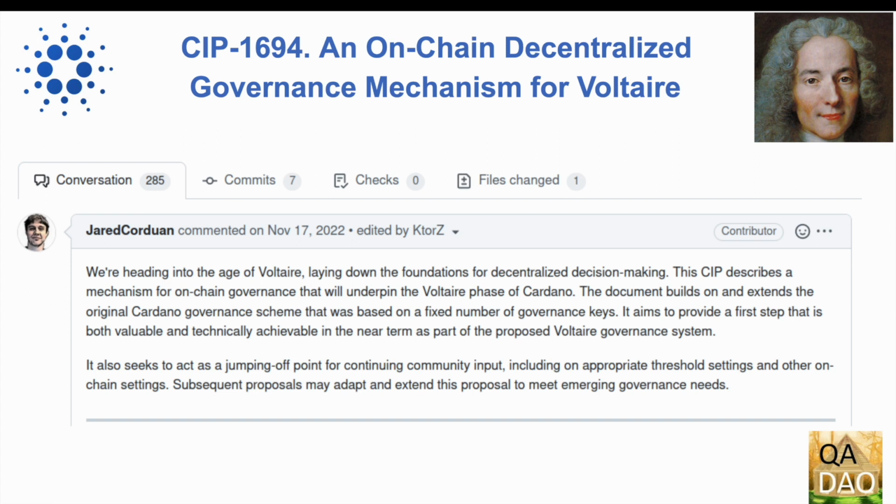Gerard Gordon of Input Output Hong Kong posted the initial comment as an introduction or statement of intent for CIP-1694. The focus of the CIP as a mechanism for on-chain governance is highlighted. This mechanism extends the current Cardano governance setup where a fixed number of keys are held by stakeholders from IOG, Cardano Foundation and Emurgo. The intention is to engage community input on appropriate threshold settings and other on-chain settings that configure this core mechanism. Subsequent proposals are signposted to meet governance needs that may emerge from this foundation.